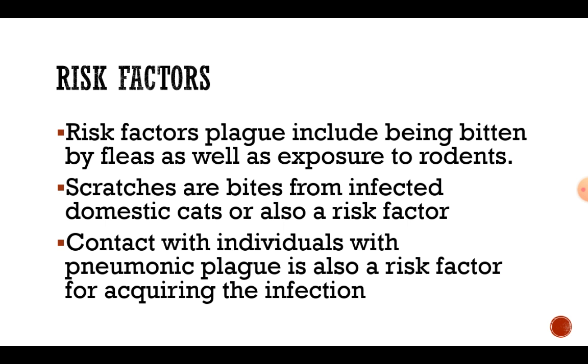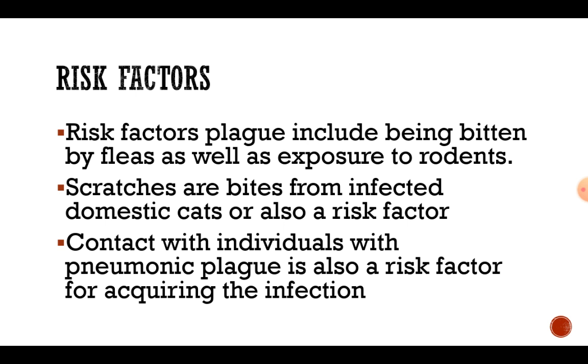For cats also it is not visible, then the cats will bring the rodents' fleas, and when you touch the cat, you can get the disease of plague. So be aware of domestic cats.